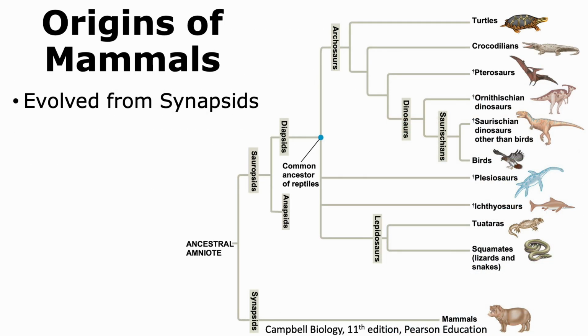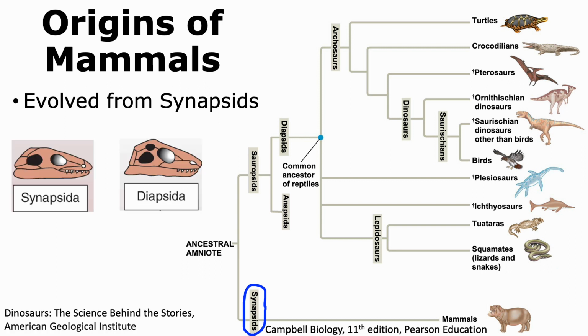Now that we've looked at reptiles and birds, let us now look at the origins of mammals. Mammals evolved from synapsids. Organisms that belong to the group of Synapsida are different from those that are in Diapsida based on the skull. When we look at the skull of these two different types of organisms, in the case of synapsids, there is one larger opening in addition to the opening where the eye is present, whereas in Diapsida, there are two extra openings in addition to the one where the eye is present.